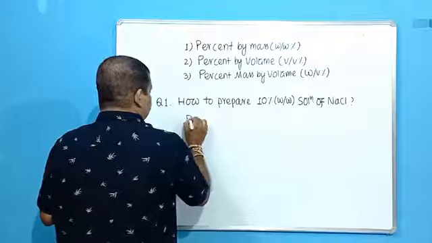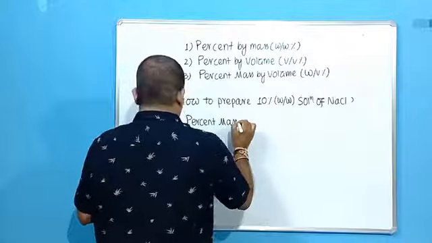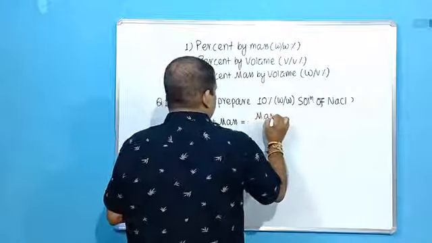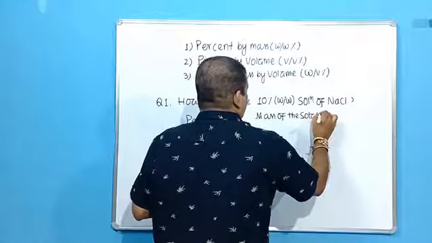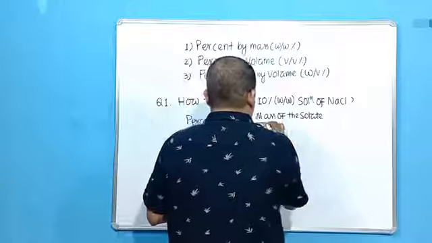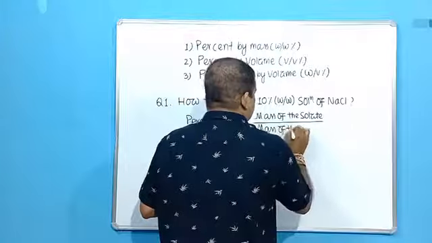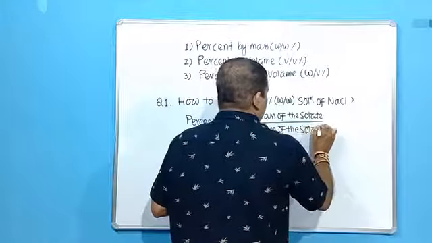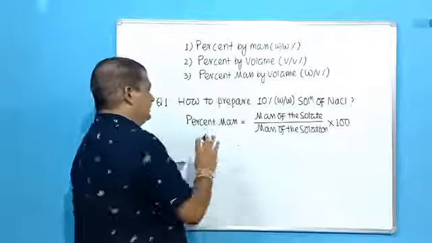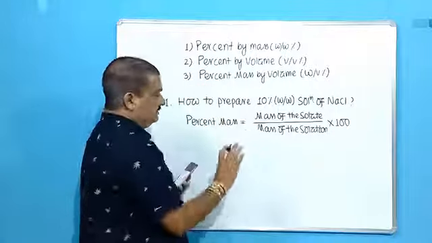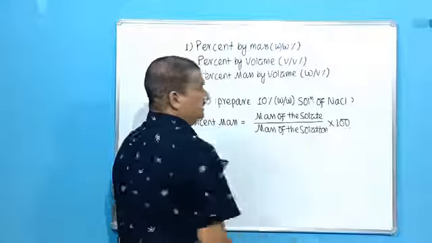Now percent mass is equal to mass of the solute divided by mass of the solution, into 100. So it is clearly visible that percent mass means mass of the solute divided by mass of the solution. Percent means always 100, so it will be multiplied with 100.